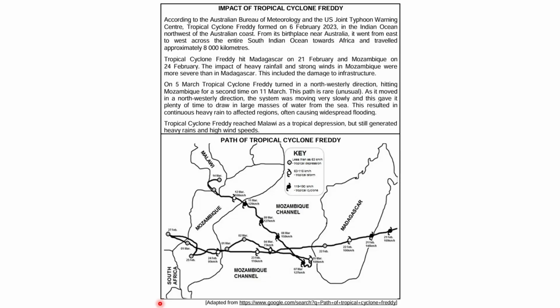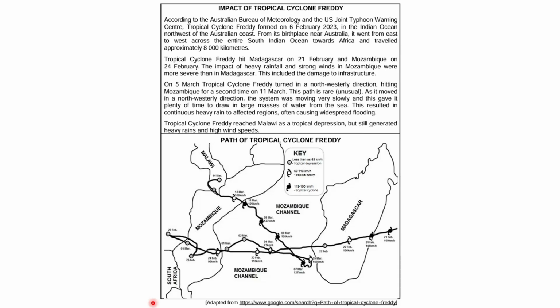Today we are analyzing tropical cyclone Freddy using the extract at the top and the map that shows the path and the change in intensity. This type of question is very common in grade 12 exams. So today I'm going to teach you how to read the text together with the diagram properly, the same way an examiner expects you to do in the exam.